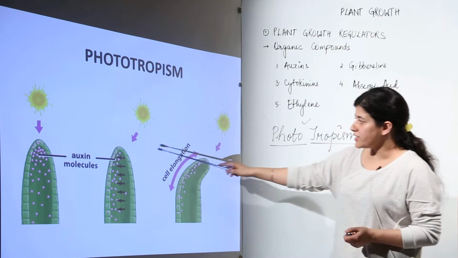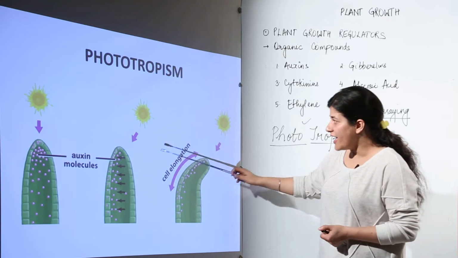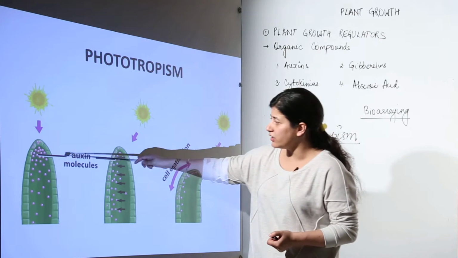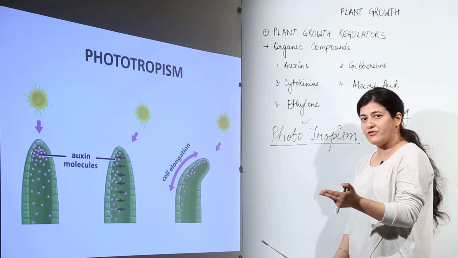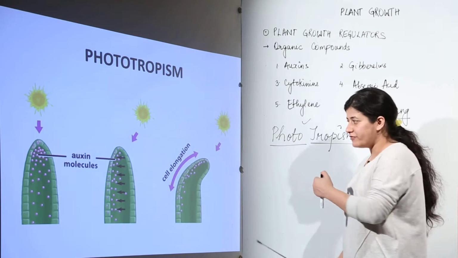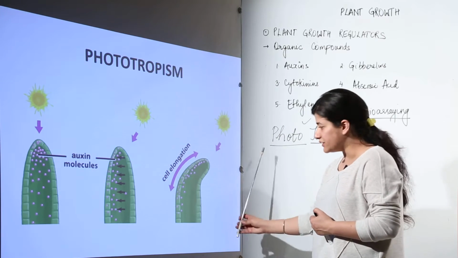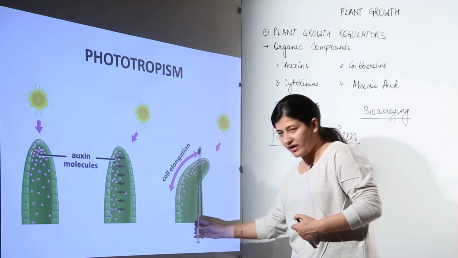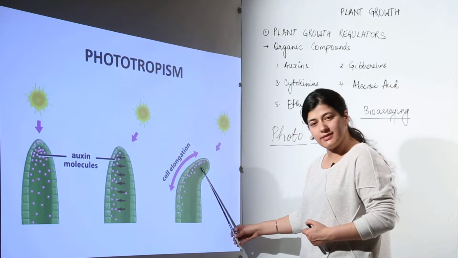This over here is the plant shoot tip, the apex of the shoot, and you see the shoot apex is having a higher concentration of auxins. One thing you have to remember is that auxins always move away from light, sunlight. So if you can see over here, when the direction of the sunlight is tilted, the auxins have moved away. That means they have moved towards this side, and over here we see cell elongation.